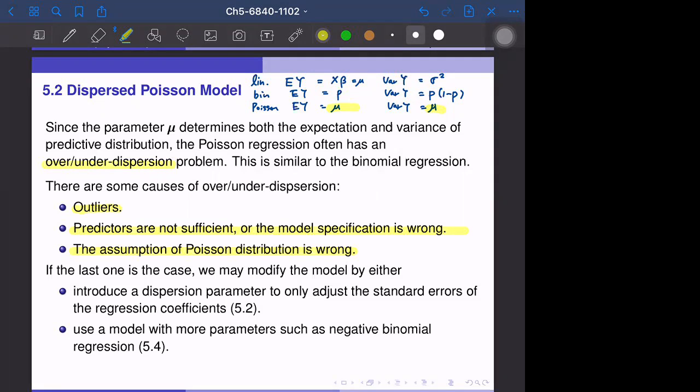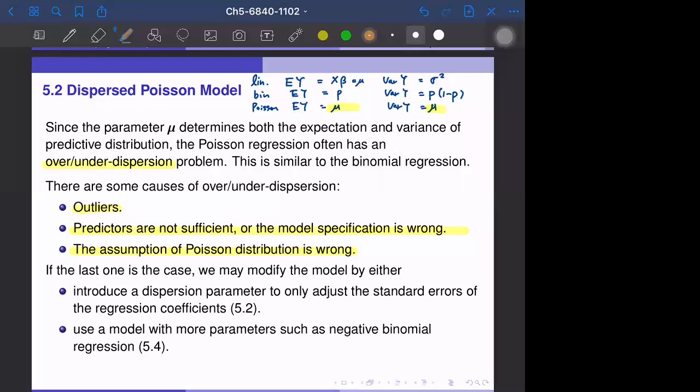Or if we think about the Poisson random variable as a sum of events with random intervals which follow an exponential distribution, maybe the intervals are not really independent. If intervals are not independent, then the Poisson assumption is not correct.